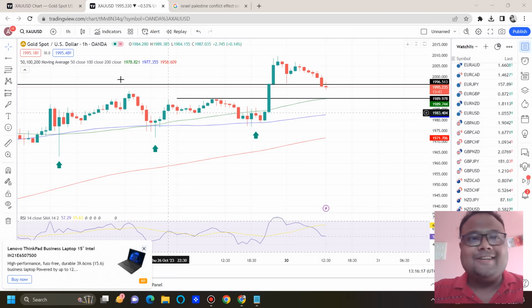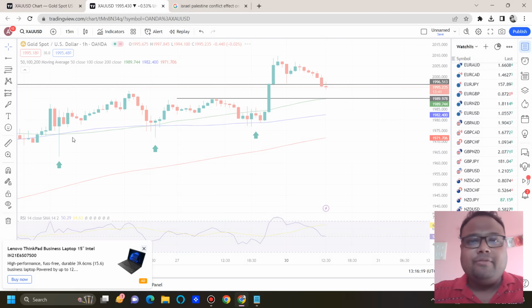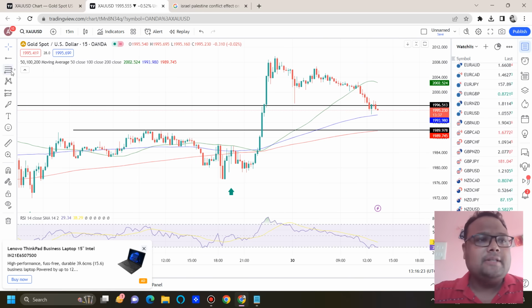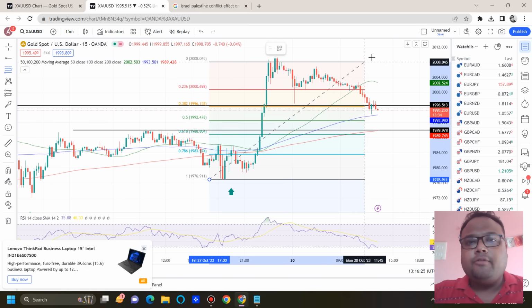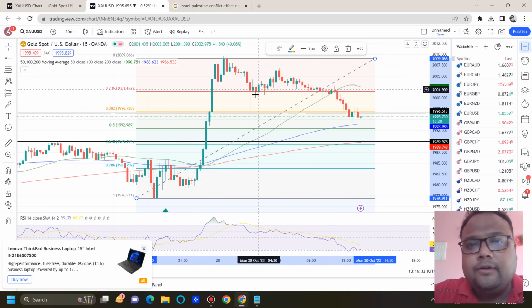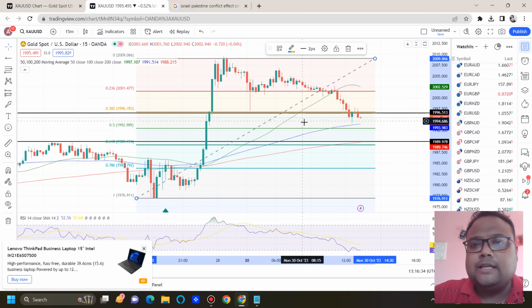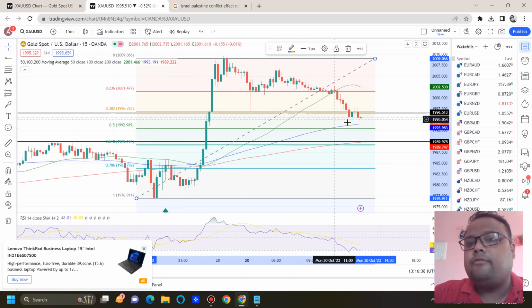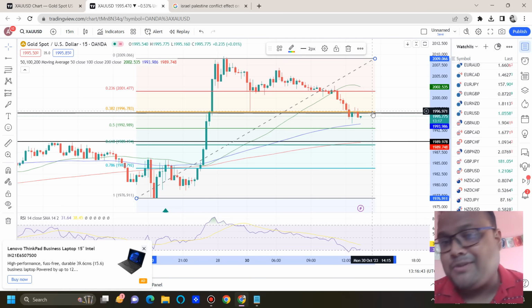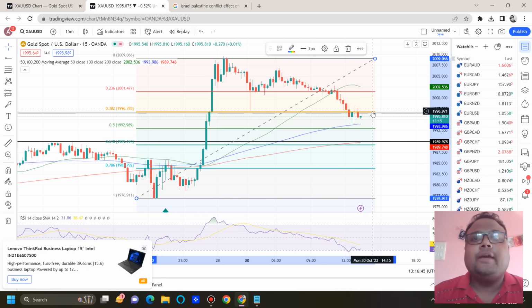But let's be hopeful. Let's cross our fingers. Now if I take you to the 15 minutes chart, you can see that if we draw Fibonacci here, then more or less the market is respecting Fibonacci very well, because when the market made this high, it has been respecting Fibonacci very well. So there is a chance that the market will come down to 1993 and may go for a bounce. Nothing is guaranteed. Let's wait and watch.